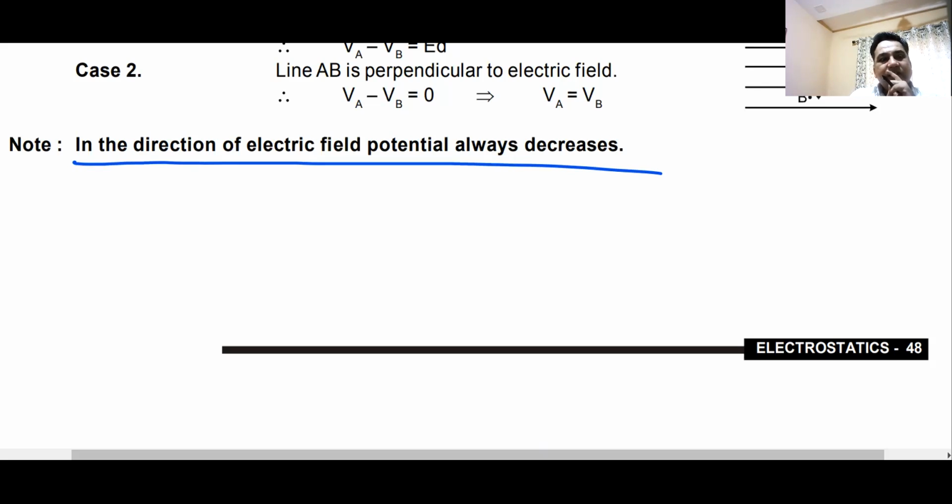Am I clear with this concept? Anyone has any doubts on this, please raise it, because you may find a question of electric potential or gravitational potential and you should be able to solve it.